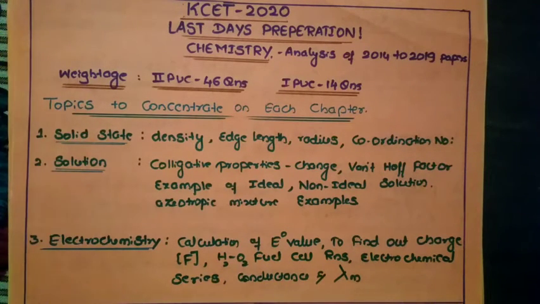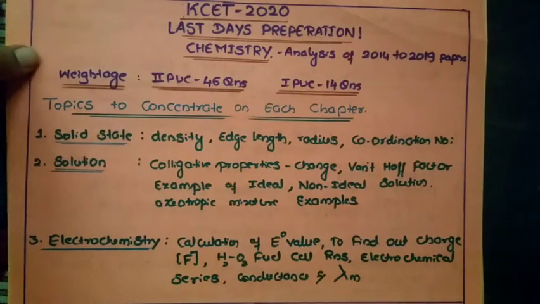For example, a = 2r for the simple unit cell. They will ask a numerical where the edge length is given and you have to find the radius, for different types of cells. Also the coordination number, for example, what is the coordination number in HCP of a 2-dimensional arrangement. Those are the possible questions from solid state, so concentrate on those topics.